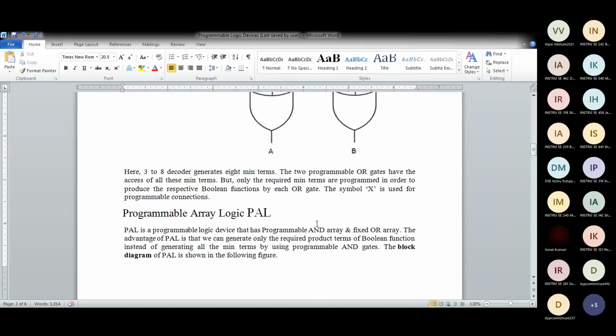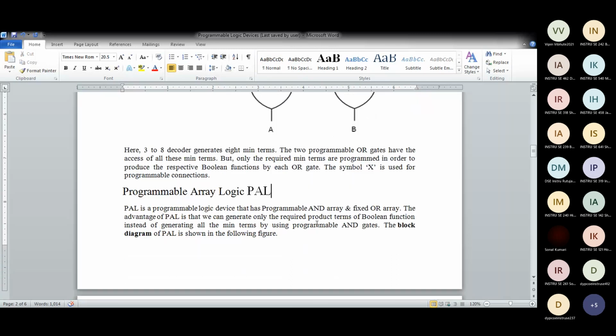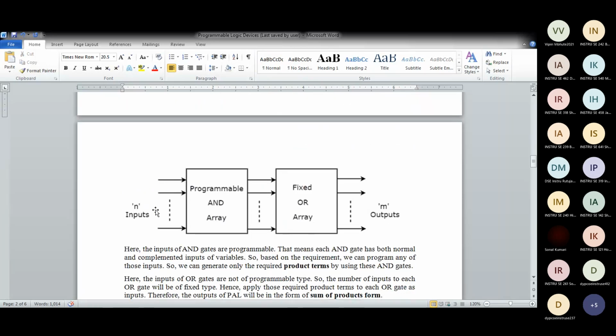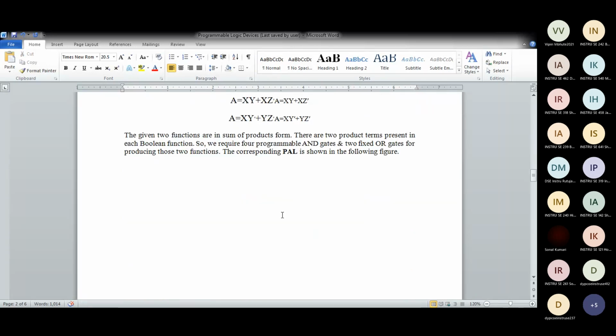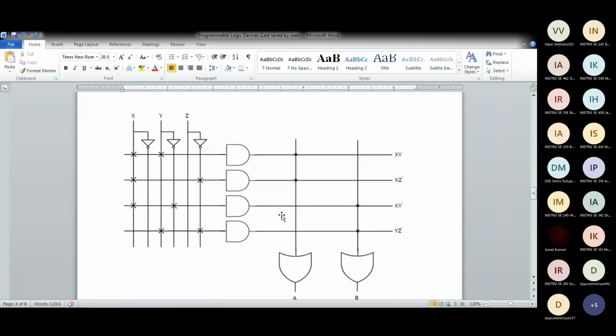Next is programmable array logic, PAL. Again, it is the same type, but they are formed in an array. It is the same thing, but the method of programming is different. See here, this is AND, this is OR. On the input side you're doing programming, whereas in the previous one you did it on the output side.